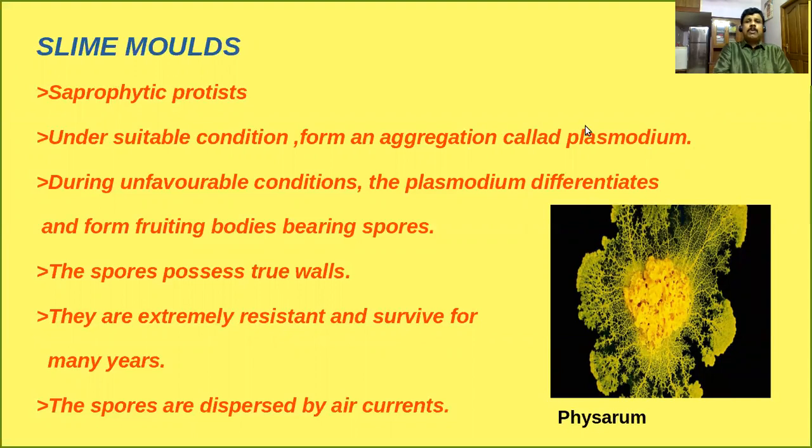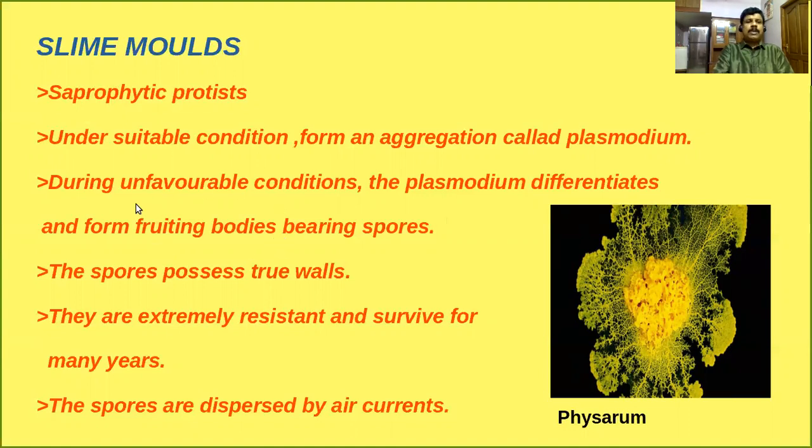One of the most important examples under this category is called Physarum. This is a diagrammatic representation of Physarum. During unfavorable conditions, what happens? The plasmodium differentiates and forms fruiting bodies bearing the spores. Dear children, the spores are the reproductive structures. The spore-producing parts we can collectively call the fruiting body. Is it clear? The spore-producing structures are commonly called a fruiting body.